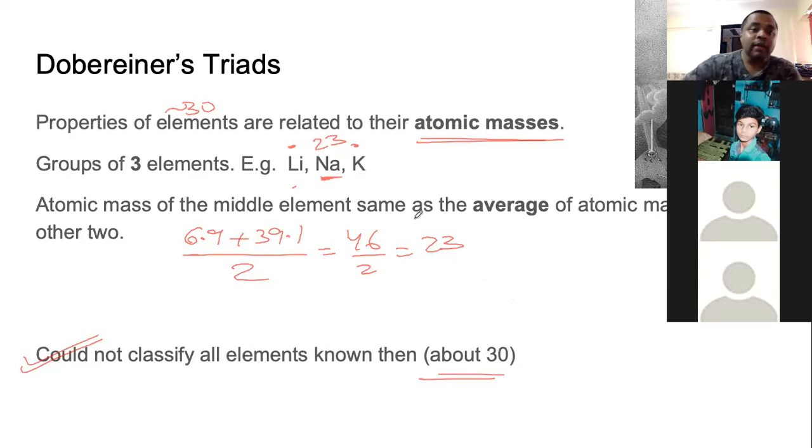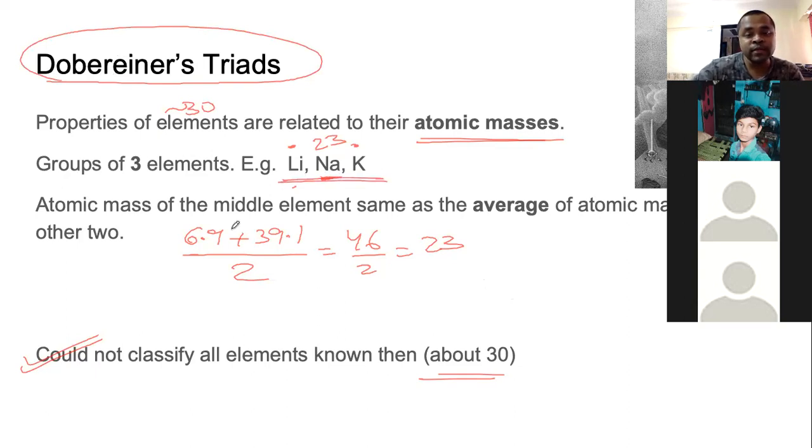That is why the rule of Dobreiner's triads, which was about groups of 3 elements such that the average of the atomic mass of the lightest and the heaviest was the atomic mass of the middle element, did not work all the time.